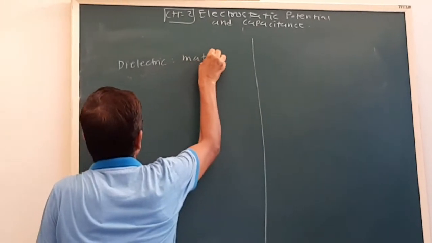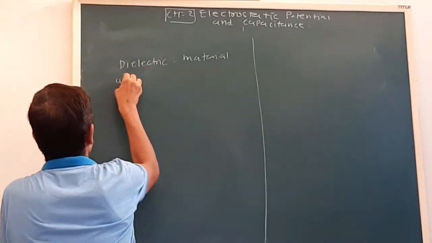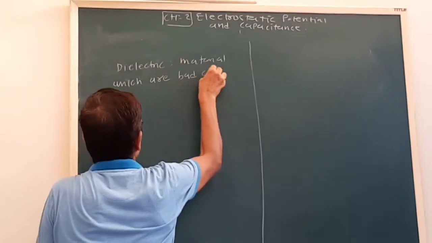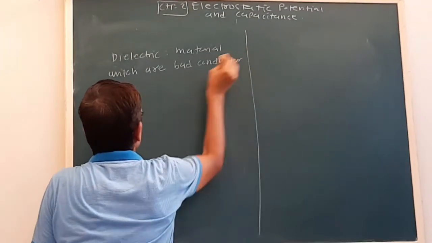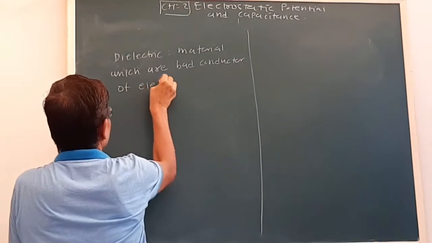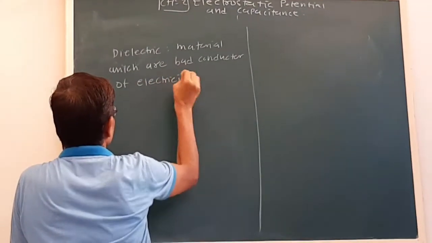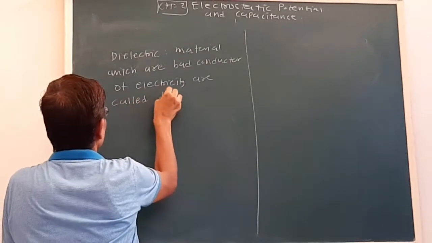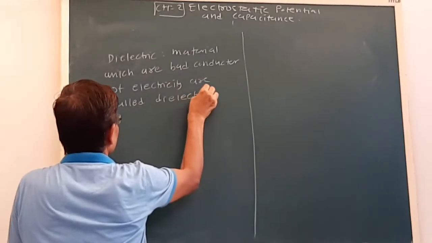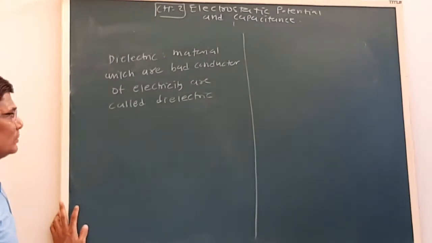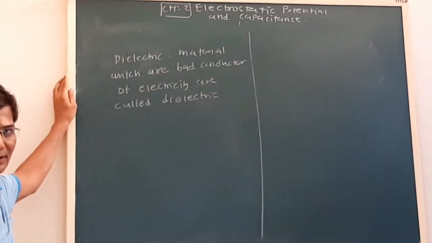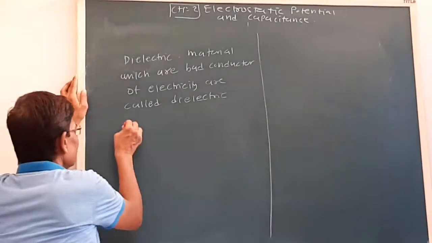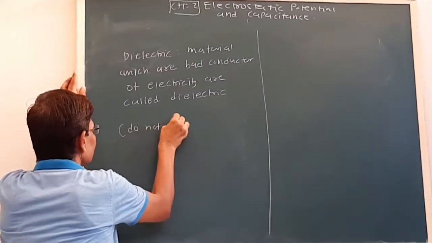The materials which are bad conductors of electricity are called dielectric. Generally in static electricity, this type of material does not have free charge.